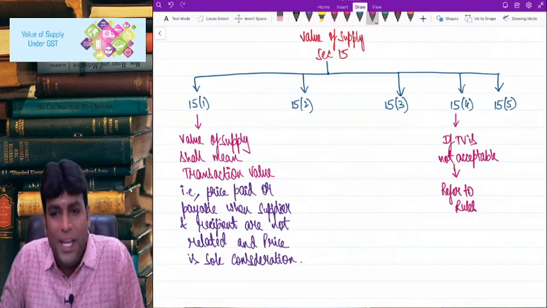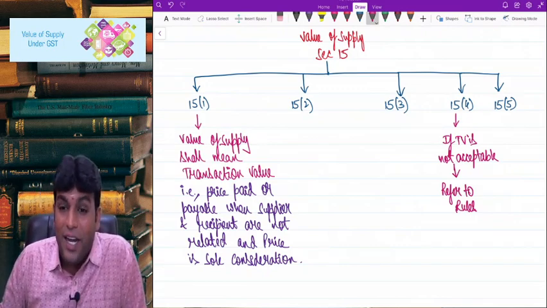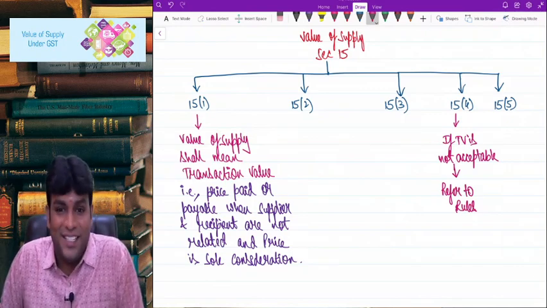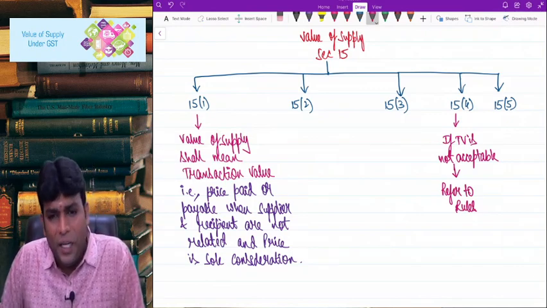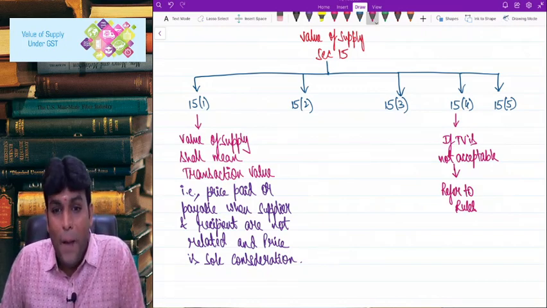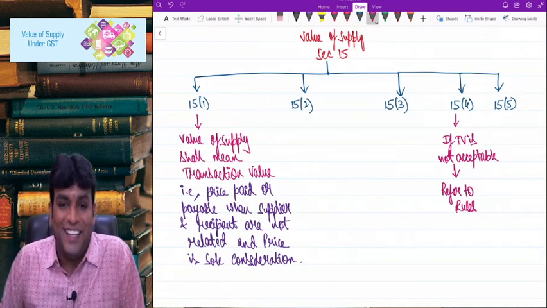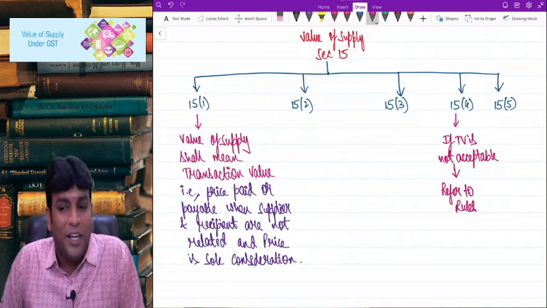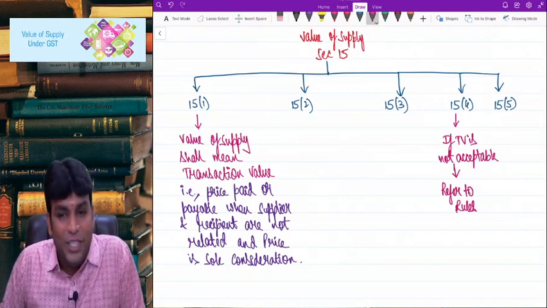Correct, right? Because there could be a case where supplier and recipient are related. That could be one possibility. The other possibility is supplier and recipient are not related, but price is not the sole consideration. So there could be consideration in non-monetary form also. For that we have got valuation rules which we'll talk about.